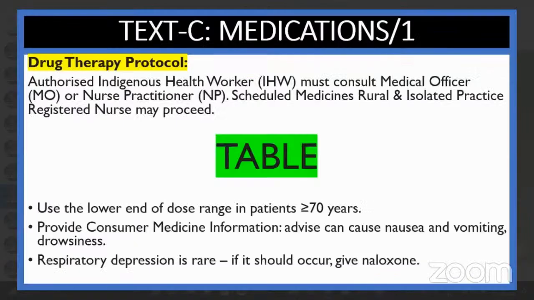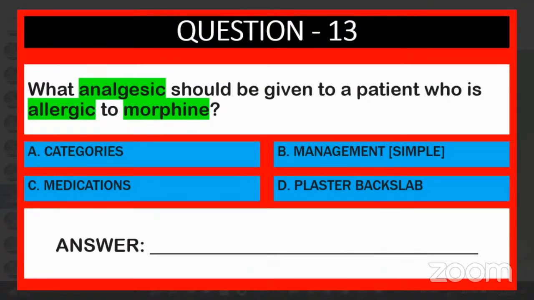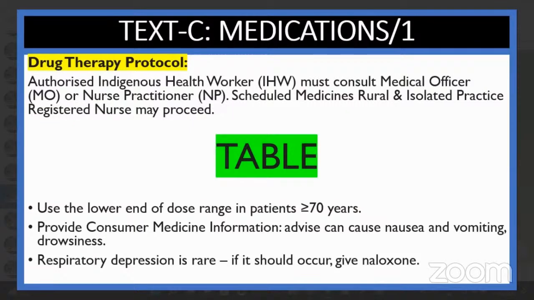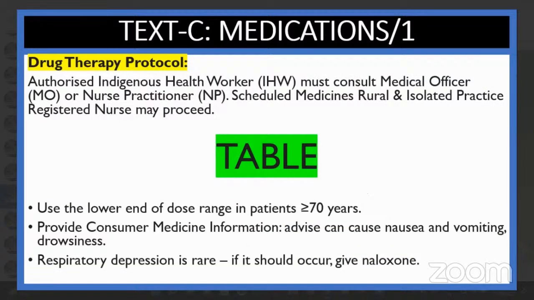Question number 13. What analgesic should be given to a patient who is allergic to morphine? Where will we go? Drugs. A, B, C, D. C, medication. Going to medication. Medication here or here? Previous one.